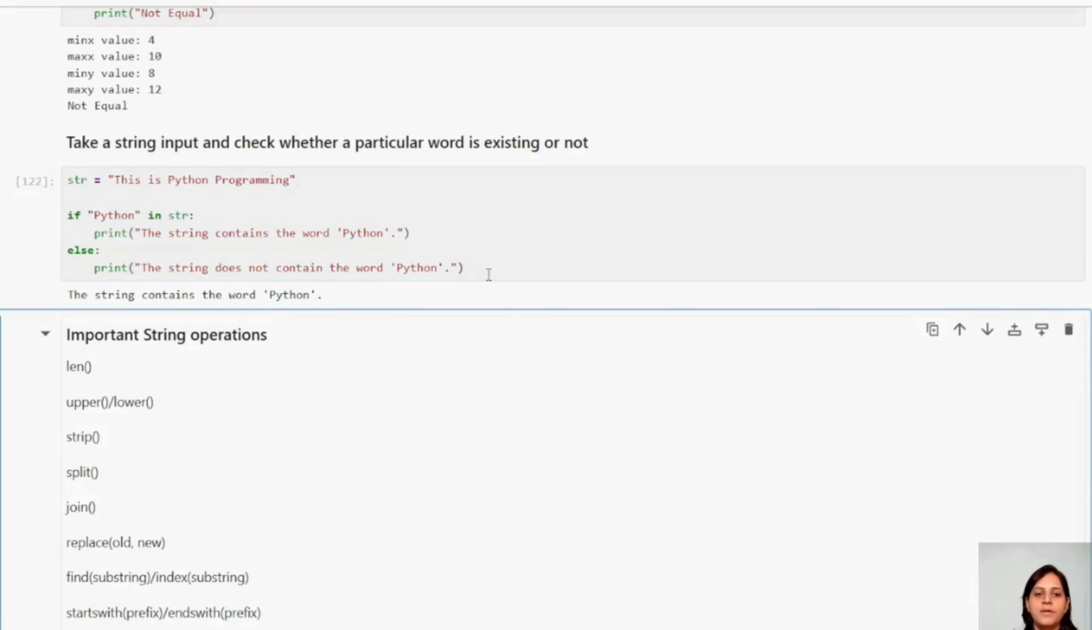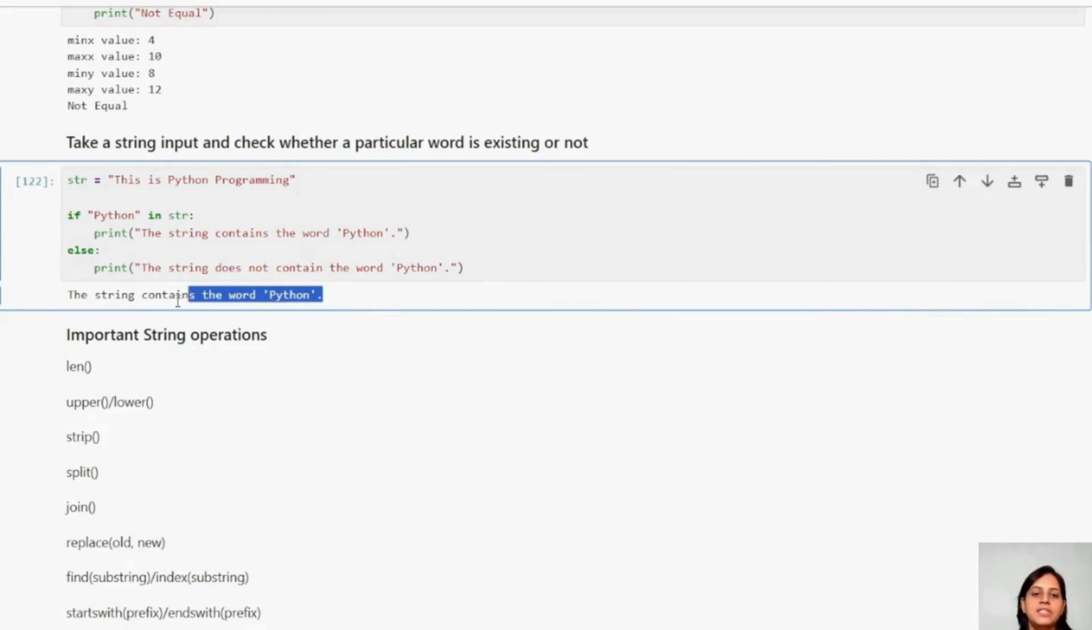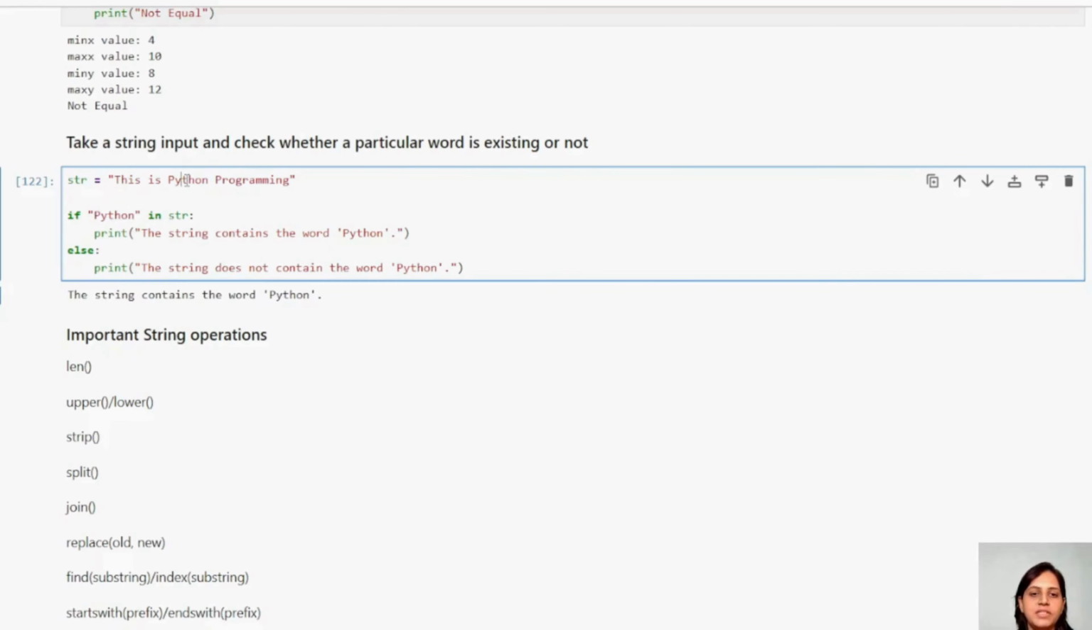Now let me run it. See, it is saying the string contains the word Python. Correct? Because Python is already present in this statement. So this is how you can check whether any element is present in a string or not.